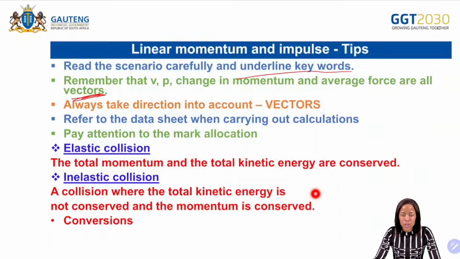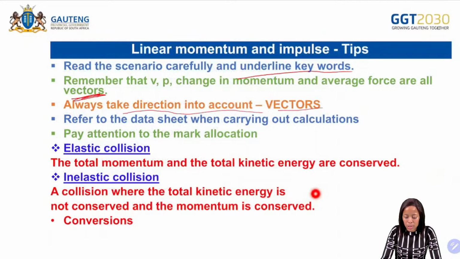And then when we speak of vectors, we're speaking about what? Direction. So again, it says always take direction into account. Why? Vectors. A physical quantity with what? Magnitude and what? And direction. Refer to the datasheet when carrying out the calculations. Pay attention to the mark allocation again.